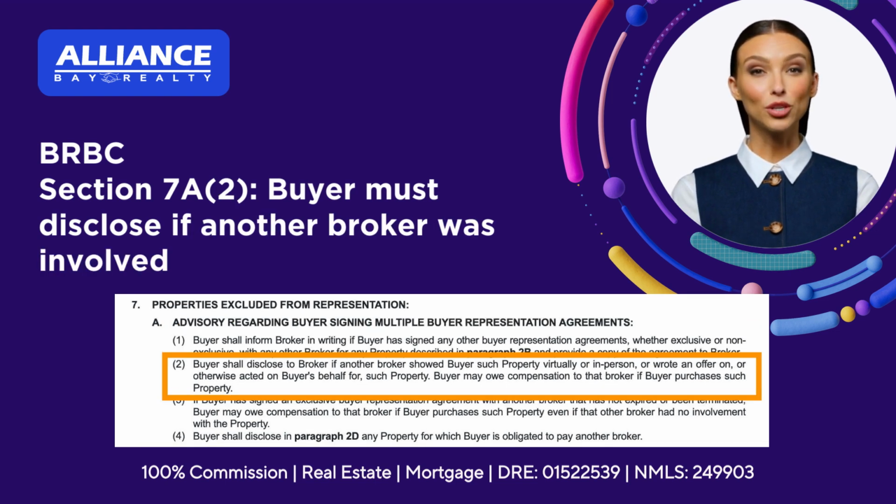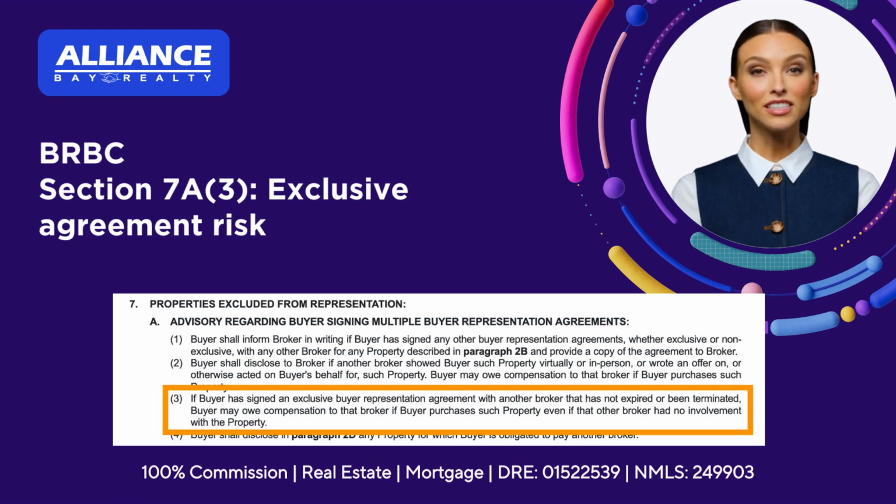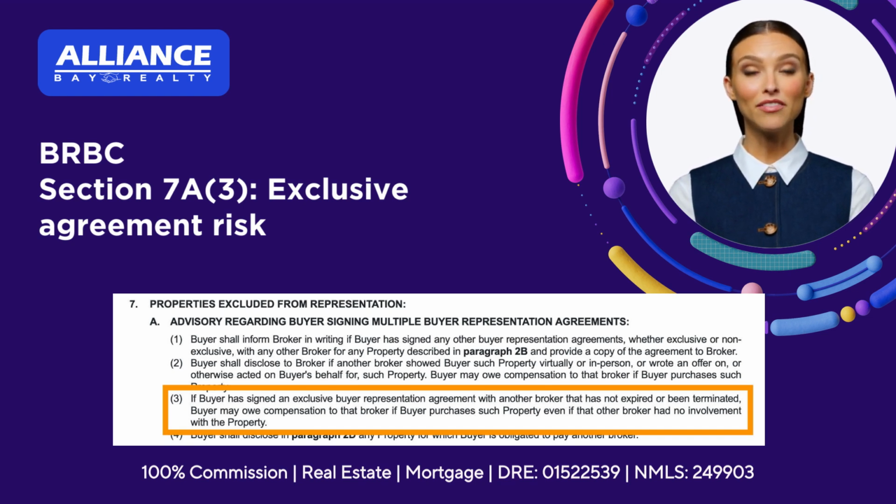Section 7A, Two: buyer must disclose if another broker was involved. 1. If another broker showed the property, wrote an offer, or acted on buyer's behalf, buyer must disclose it. 2. Buyer may owe compensation to that other broker if buyer purchases. Section 7A, 3: Exclusive Agreement Risk. If buyer has an exclusive agreement with another broker that hasn't expired or terminated, buyer may owe that broker even if that other broker had no involvement.